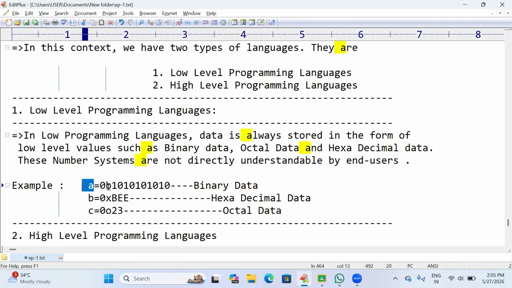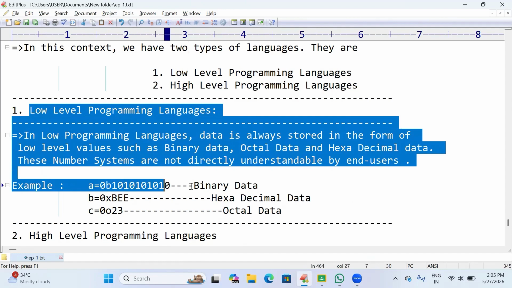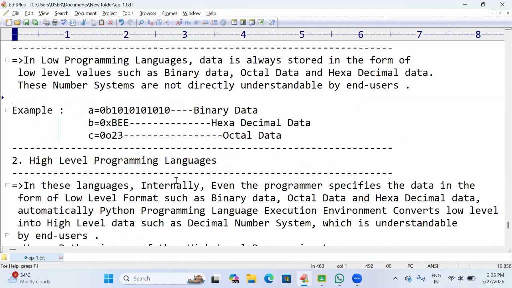for this variable, we have declared binary data. This type of data can only be understood by a programmer, not by an end user. 0b is a notation for defining binary data. 0x is a notation for defining hexadecimal data. 0o is used to define octal data. So this is all about low-level programming language.